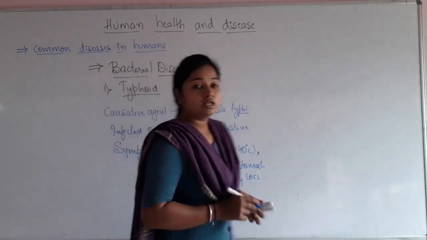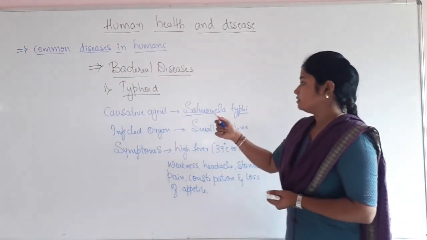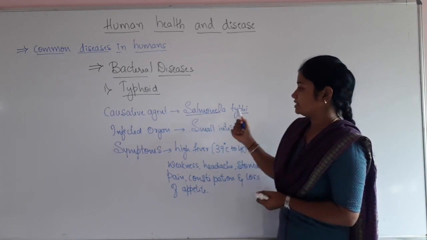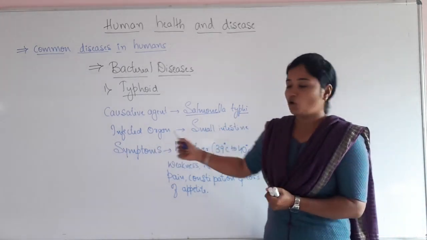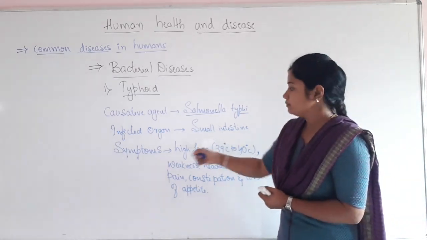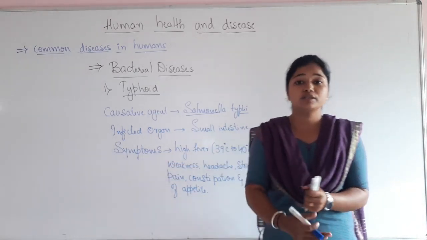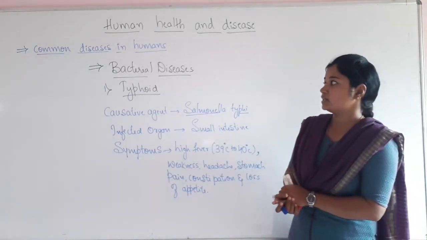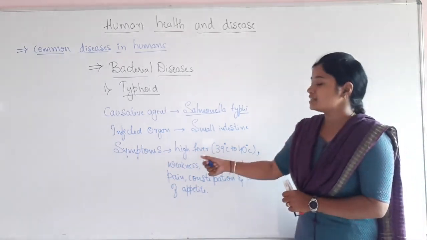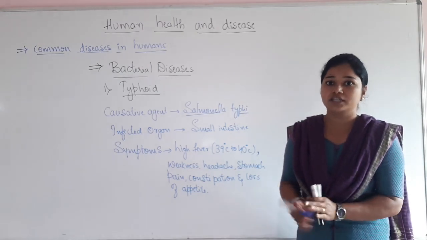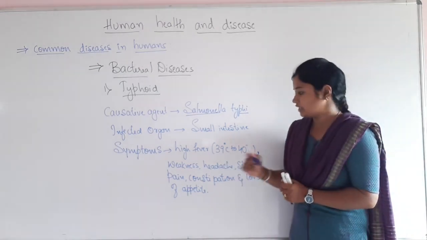So typhoid is caused by the causative agent Salmonella typhi, which is a bacteria. It infects the small intestine. What are the symptoms or signs shown by the person suffering from typhoid? The first is the high fever, from 39 degrees Celsius to 40 degrees Celsius.